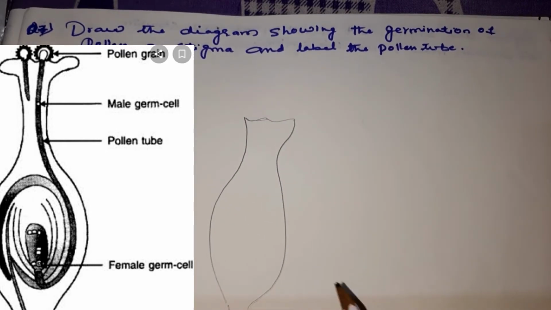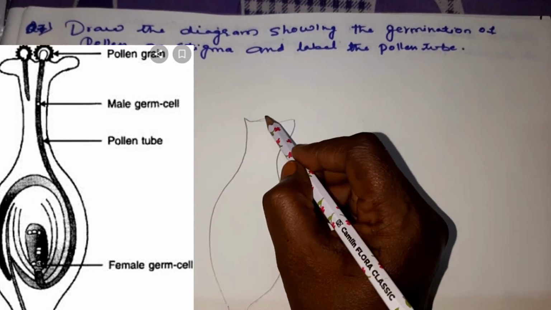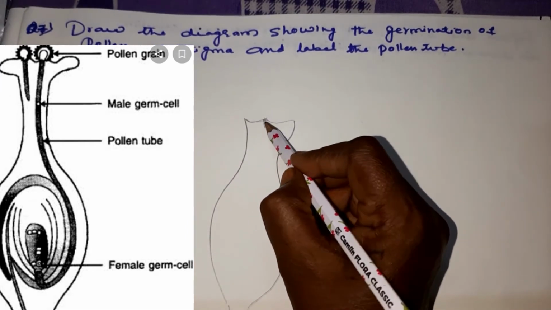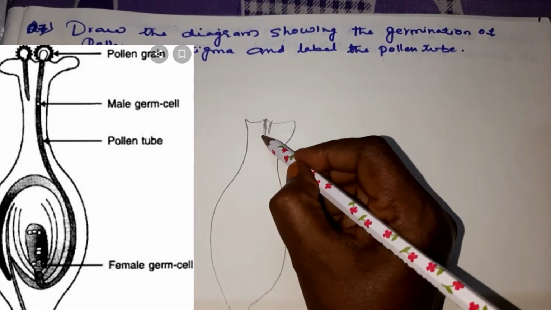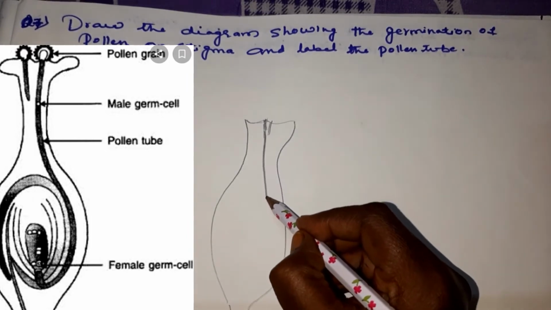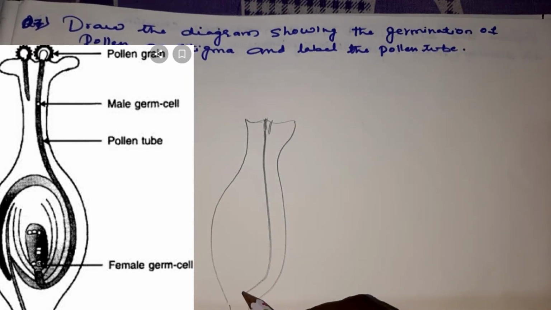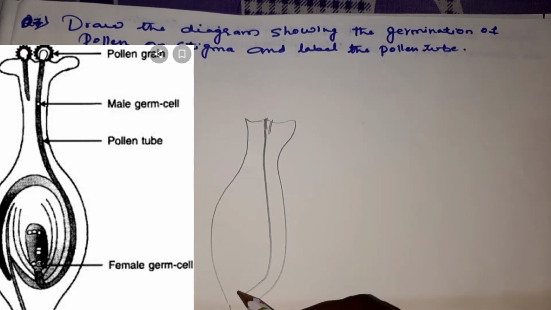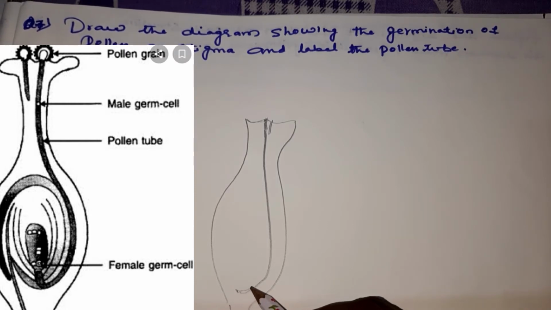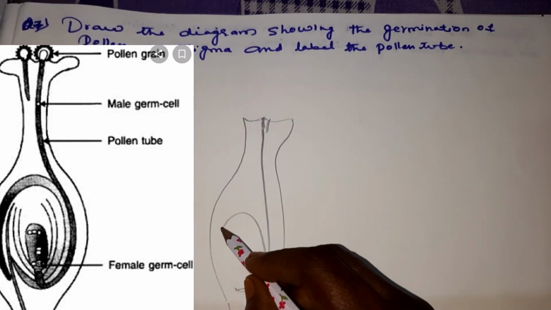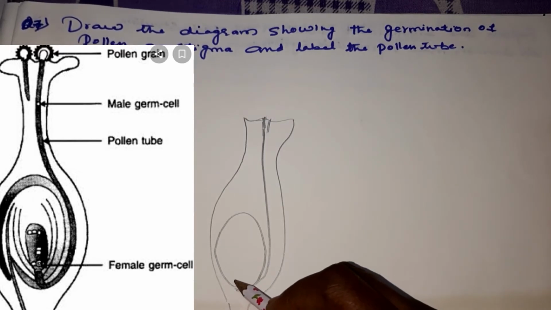Okay, children, and then you have to draw the pollen tube. The pollen tube will start from here. You take the pollen tube and then you have to take it here, and from here you have to draw the internal part.